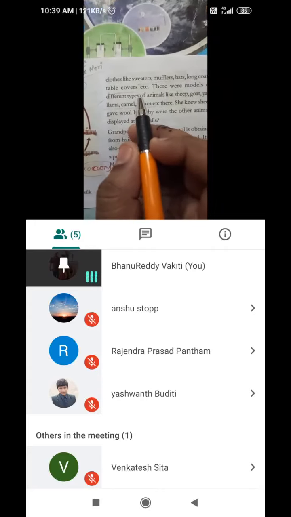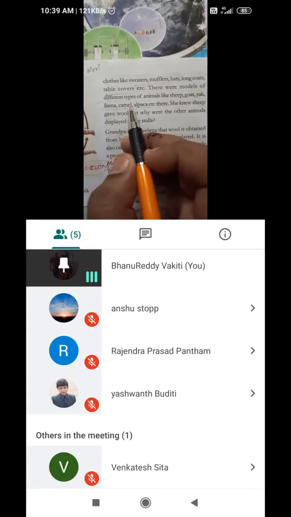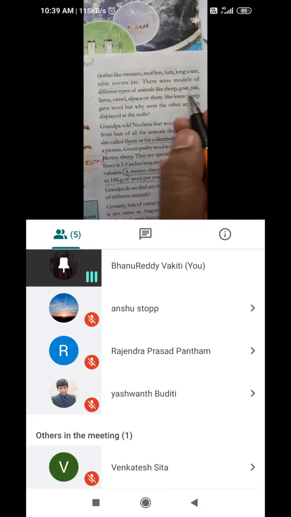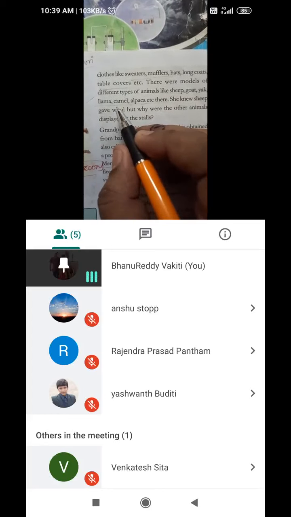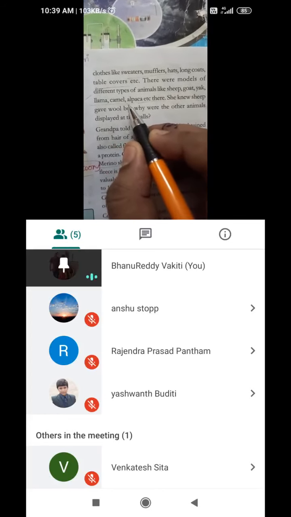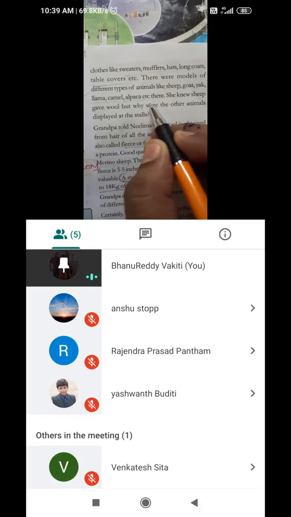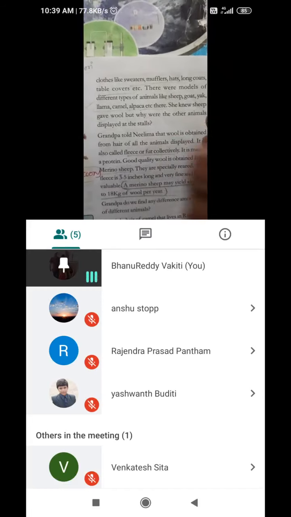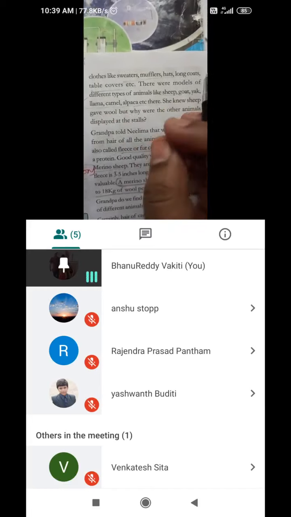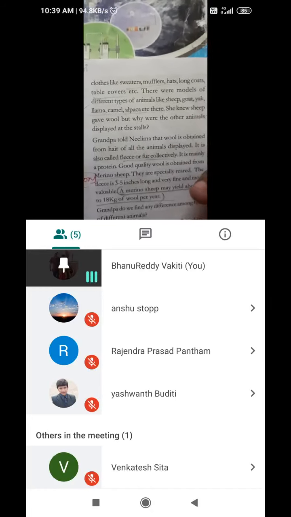Table covers. There were models of different types of animals like sheep, goat, ass, llama, camel, alpaca, etc. These all are the categories of wool. These are the animals which are giving different types of wool.